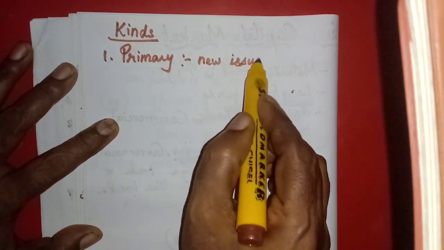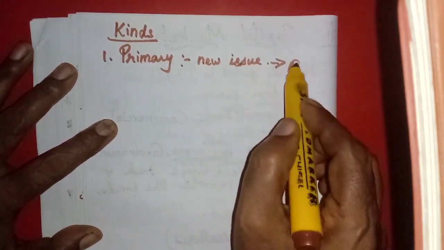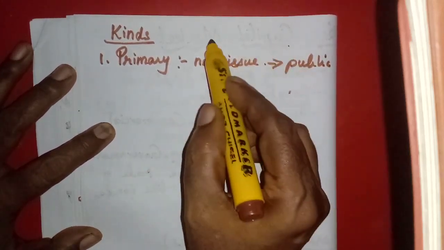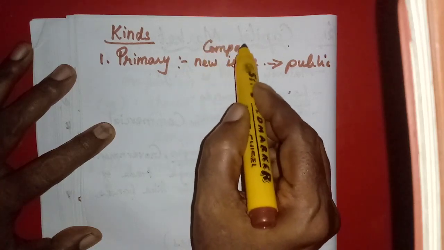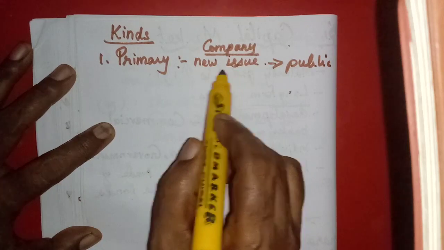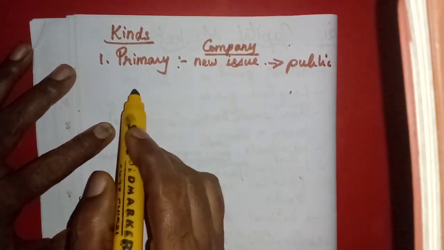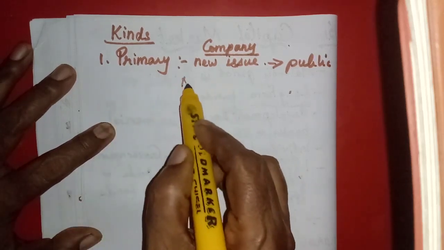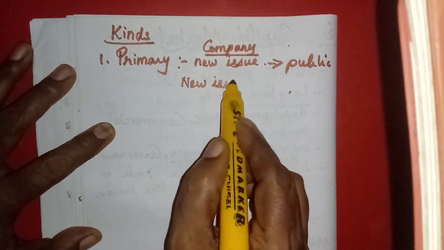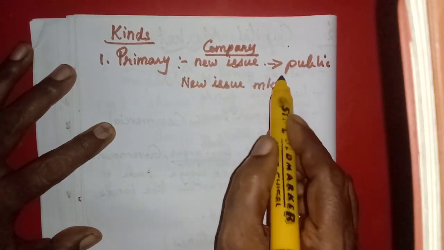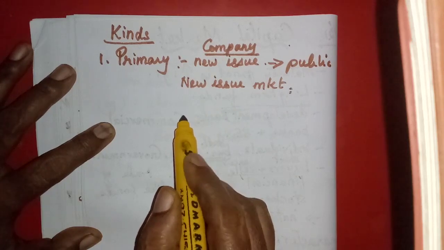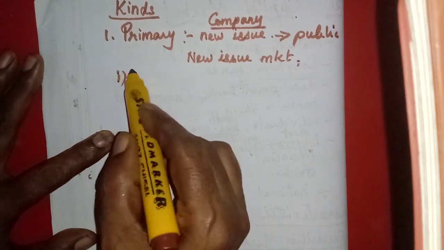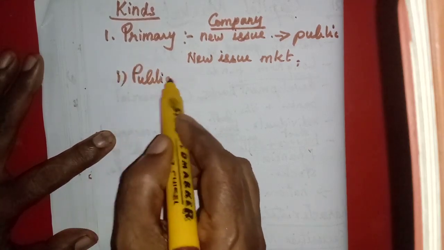New issue means the company will issue shares to the public directly. Direct, indirect, we studied, isn't it? The companies will issue. Who will issue? The companies. The company will issue shares to the public, that is newly, first time it will issue. Okay. So it is also called the new issue market. Primary market is also called the new issue market. Then this primary issue will be done in 3 ways. First one, public issue. Okay, public issue.